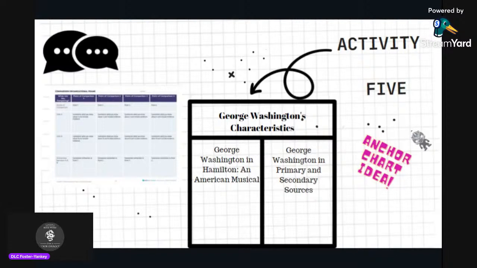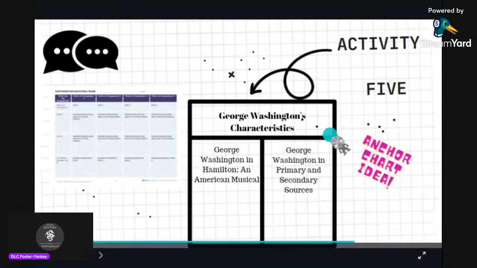In Activity 5, students share with the class what they have included on their comparison organizational frame so far, as well as what similarities and differences they are seeing. Then they discuss some of Washington's characteristics they saw in the previous reading. During the discussion, the class should be adding to the class T-chart of Washington's characteristics that they began in the previous lesson, which, as a reminder, would make a great anchor chart to add to the classroom environment.